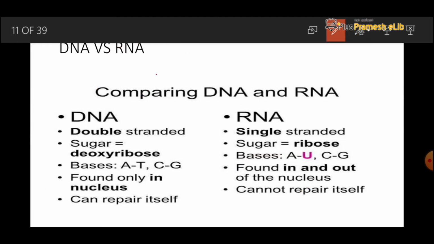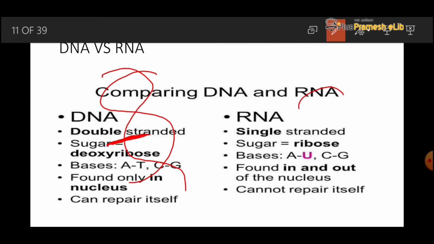Here is the DNA. Suppose the strand is cut from here or damaged from here, the other strand is complete. This complementary strand joins this strand again with the help of certain enzymes.